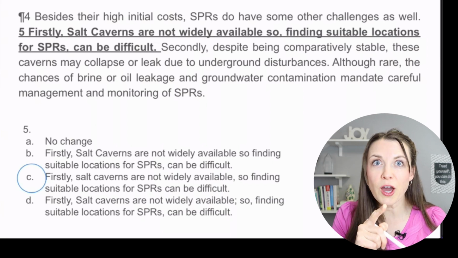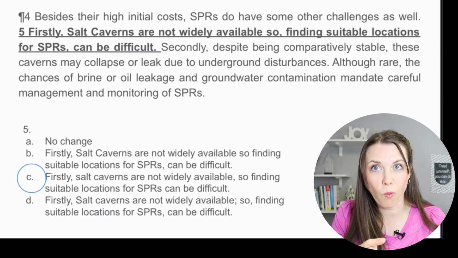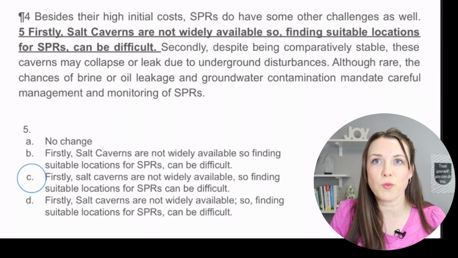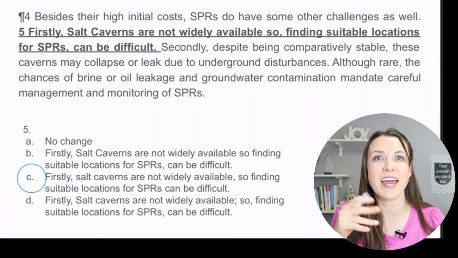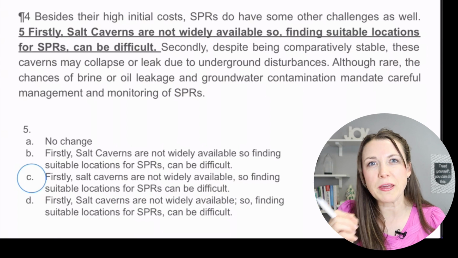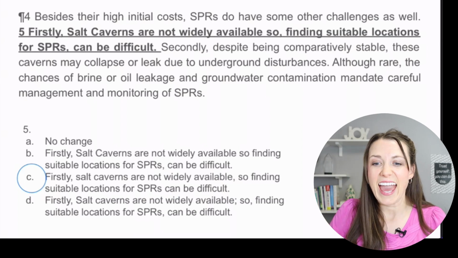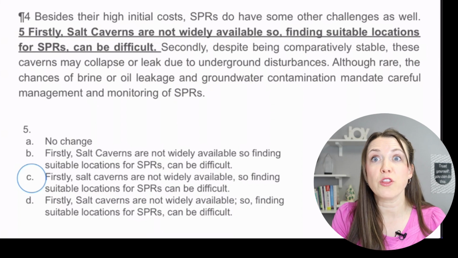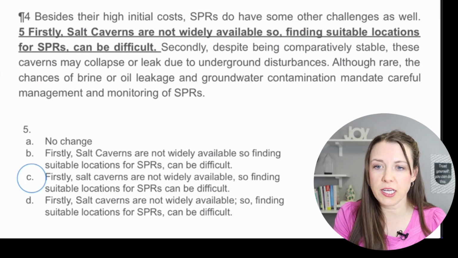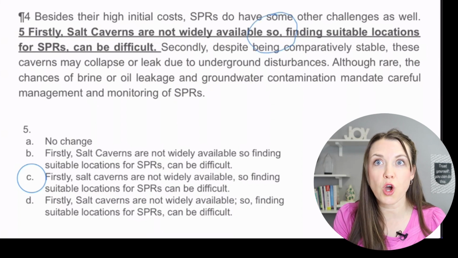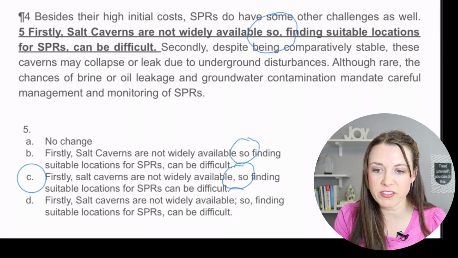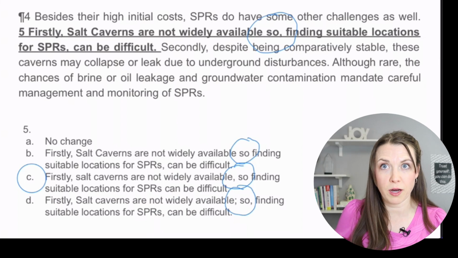However, I want to go into a little bit more, because let's say there was another one that was lowercase, and there's another big thing that we have here in this question, and that is going to be the "so." So notice here in A, we have "so," comma, and then here we just have a plain "so," we have a comma "so," and we have a semicolon "so," comma.